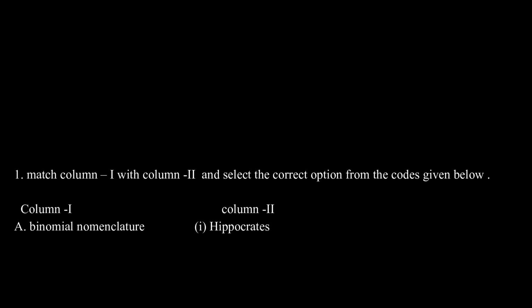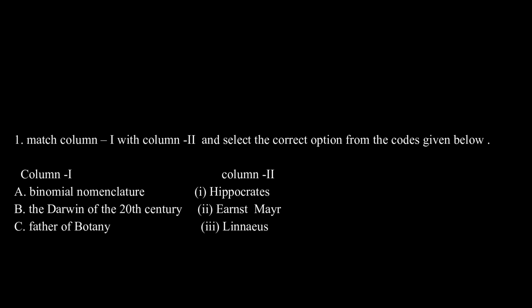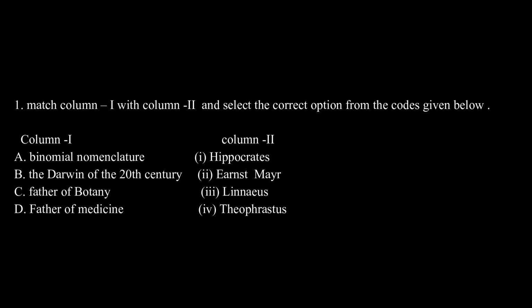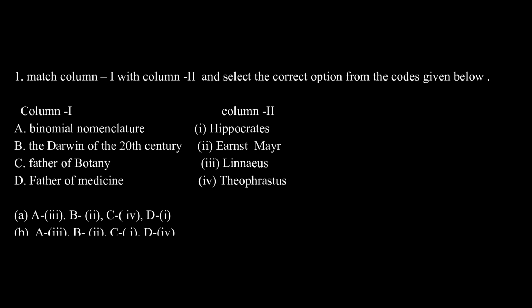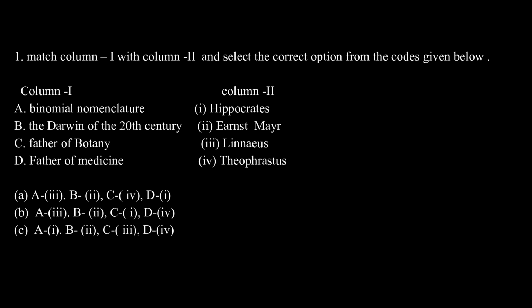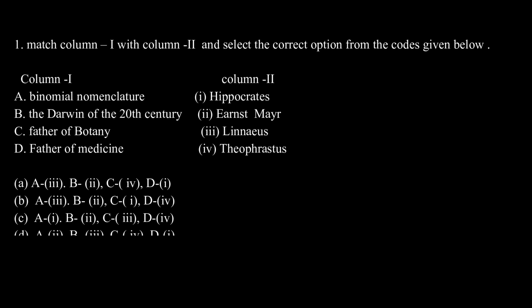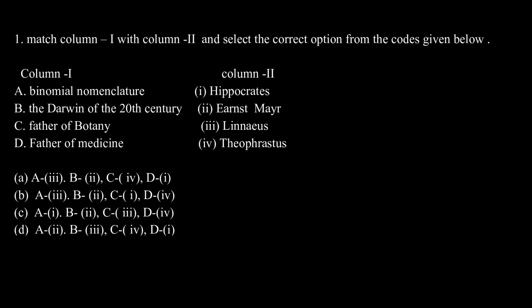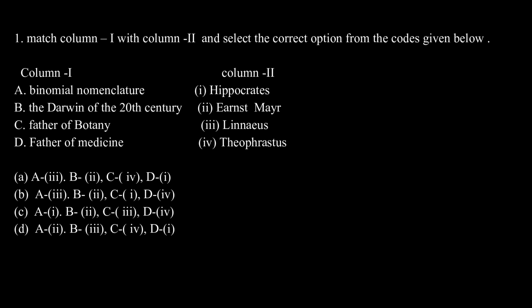Match column 1 with column 2 and select the correct option from the codes given below. Column 1: A. Binomial nomenclature. B. Darwin of the 20th century. C. Father of botany. D. Father of medicine. Column 2: I. Hippocrates. II. Ernst Mayr. III. Linnaeus. IV. Theophrastus.